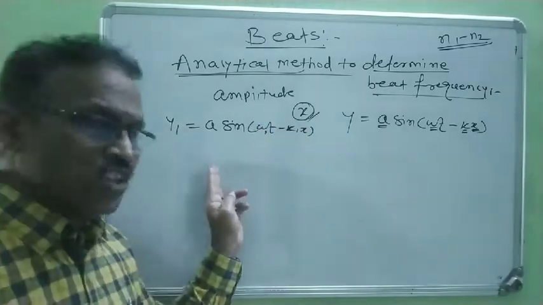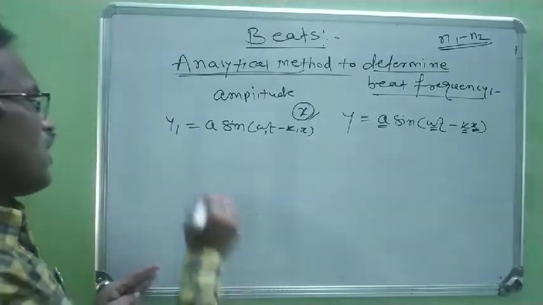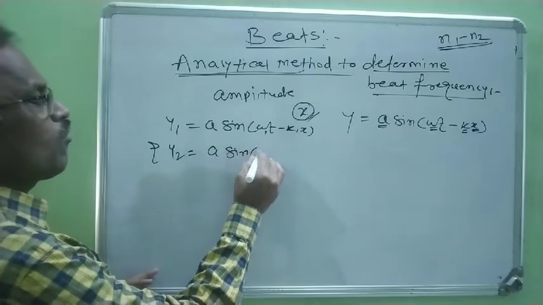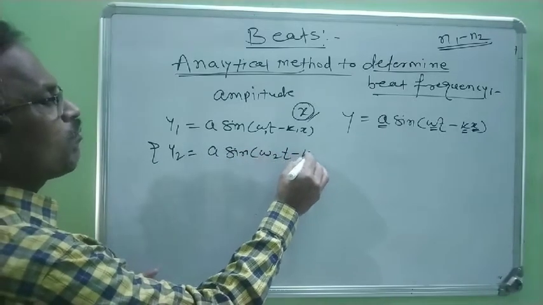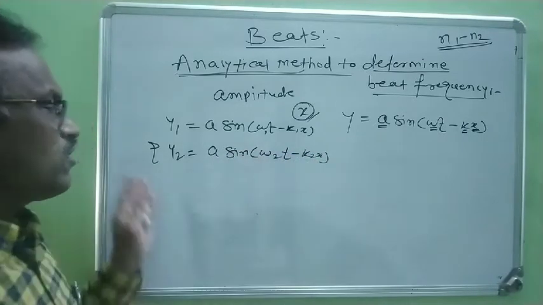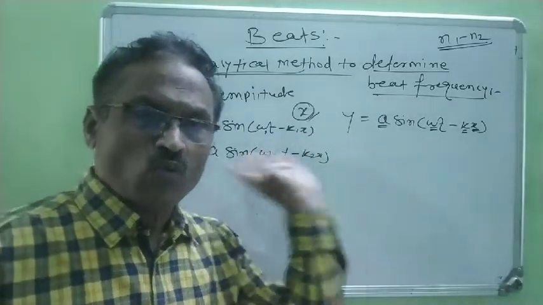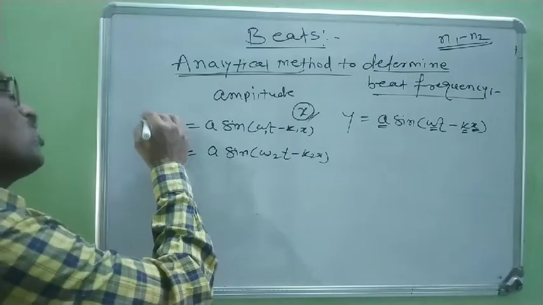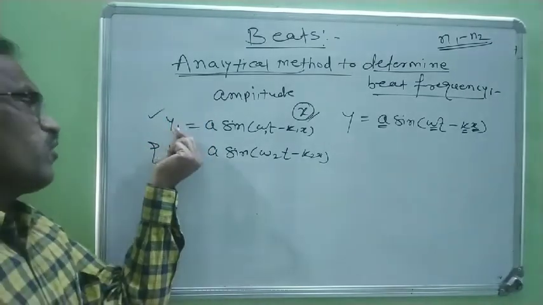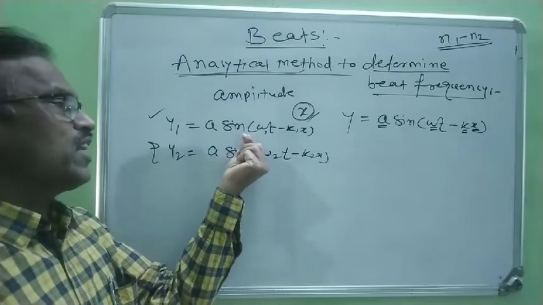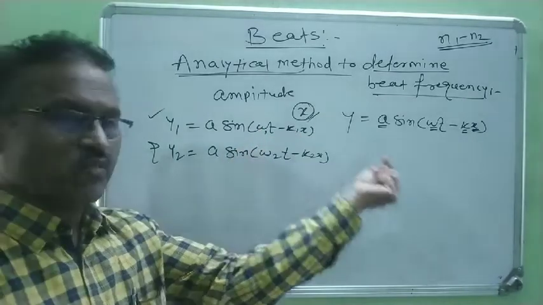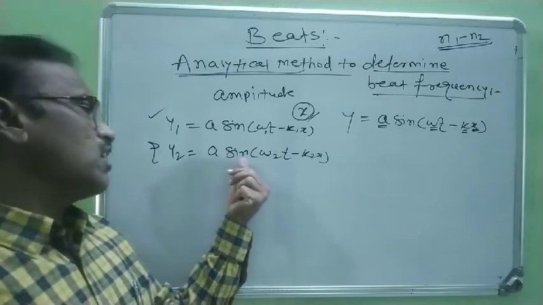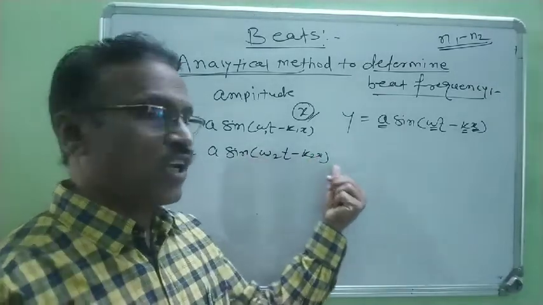Now this is the first displacement of first wave, and at the same time y2 is equal to a sine(omega 2 t minus k2 x). This is the displacement of the second wave. The displacement of the first wave is y1 equal to a sine(omega 1 t minus k1 x), and the displacement of the second wave is y2 equal to a sine(omega 2 t minus k2 x).